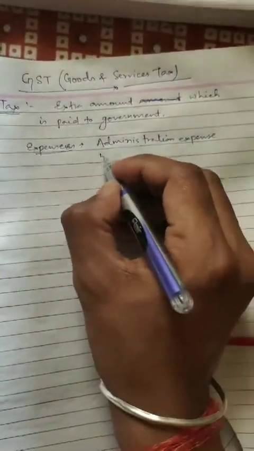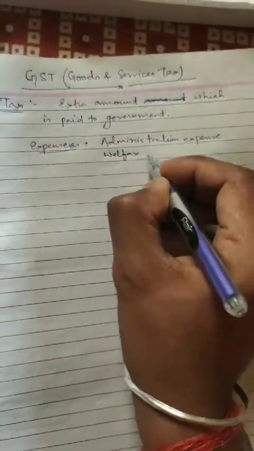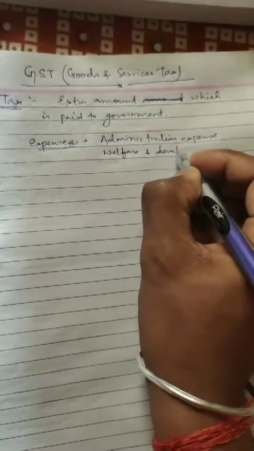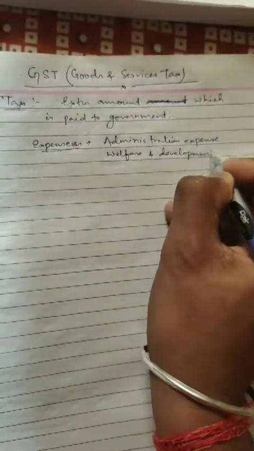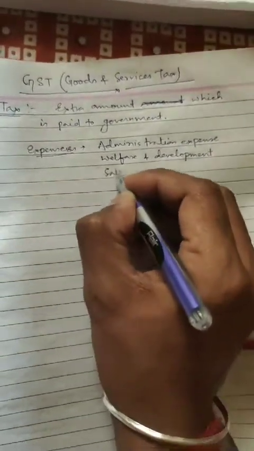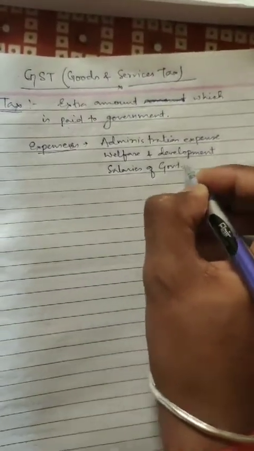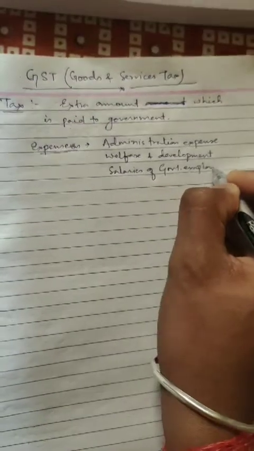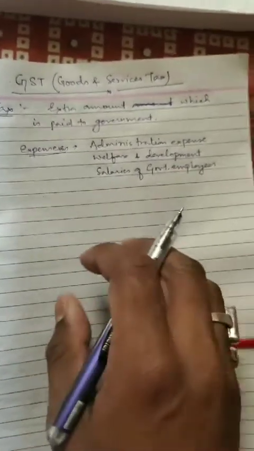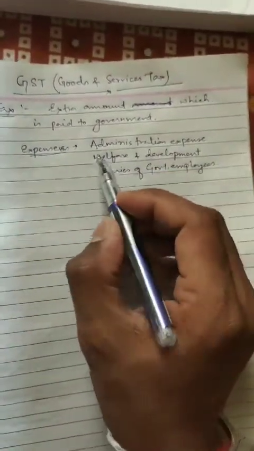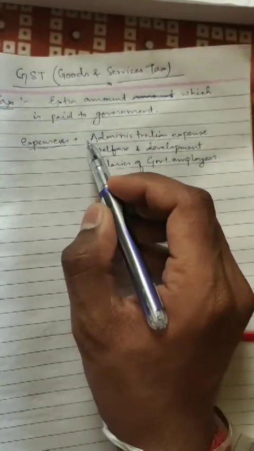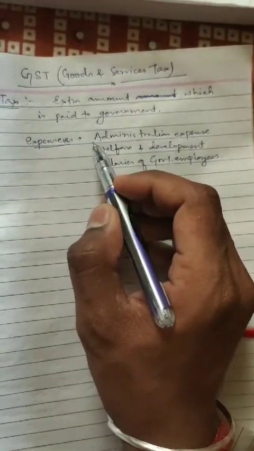Second, welfare and development expense. Salaries of government employees, and there are so many things in which the government uses the money collected by tax from us.